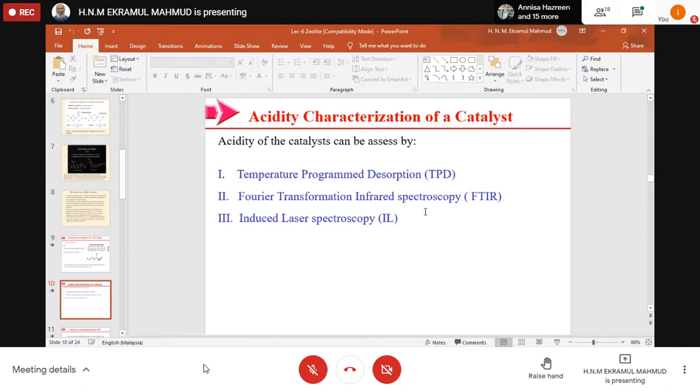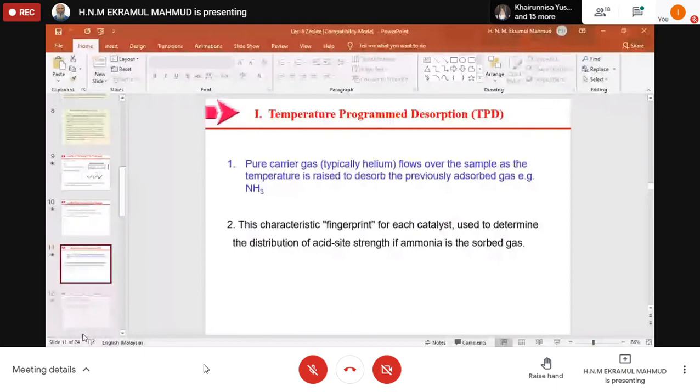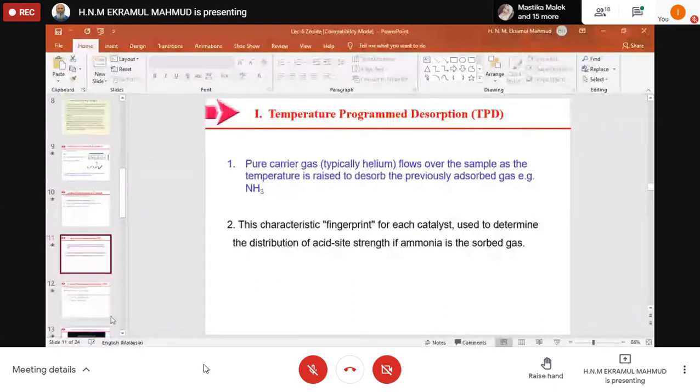With this, we can find out the acidity of that catalyst, that means we can identify Bronsted acid sites and Lewis acid sites. Induced laser spectroscopy is another technique where we can also find the acidity. You can measure the acidity of our zeolite catalyst or any catalyst. These are the techniques to measure the acidity.